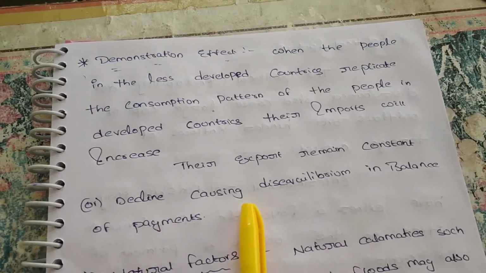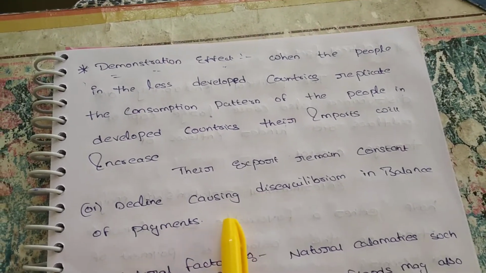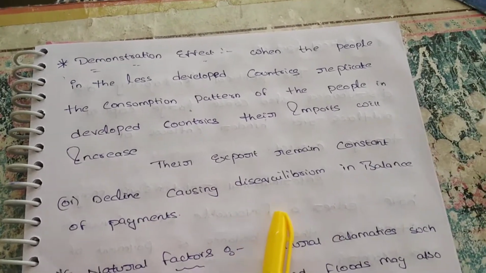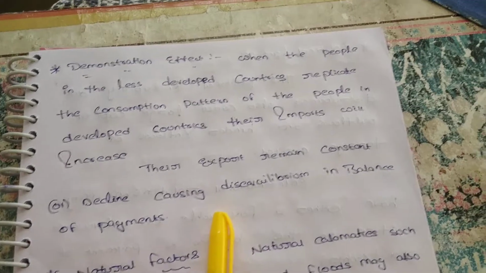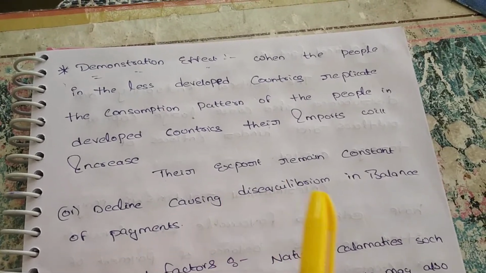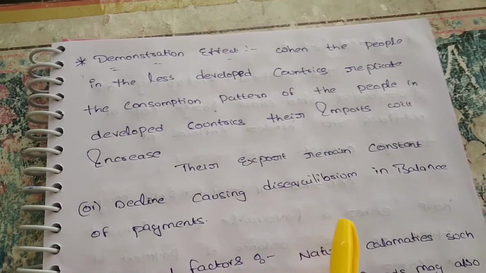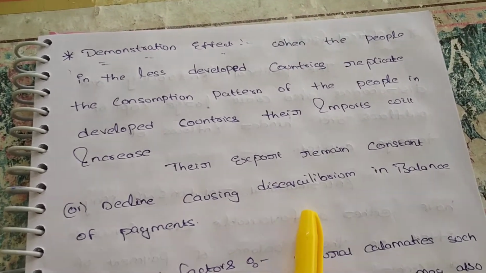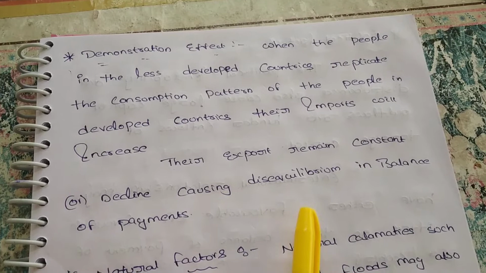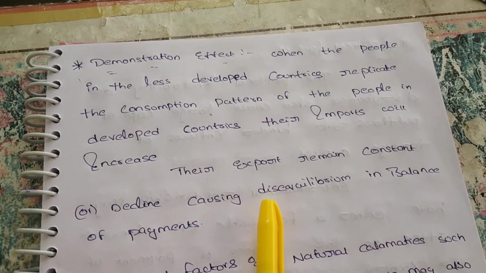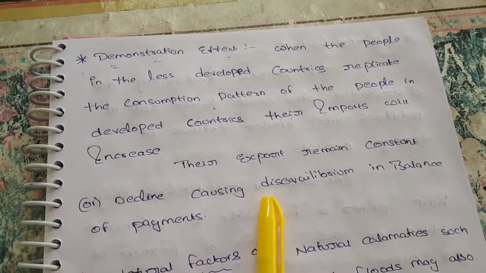It is one of the reasons for causing disequilibrium in the balance of payments, because less developed countries are unable to export goods. The exports may remain constant or in some cases even decline. So they import more and the exports are very less. So in the balance of payments account the debit is not equal to the credit. We can say it is also one of the reasons for disequilibrium in the balance of payments account.